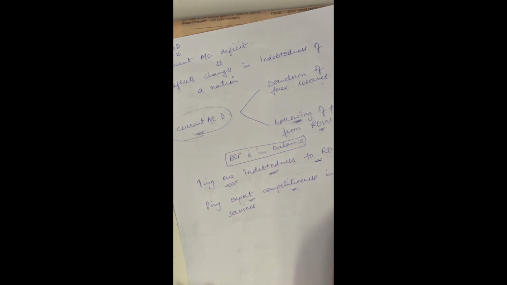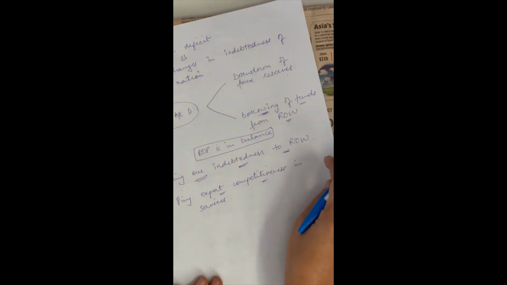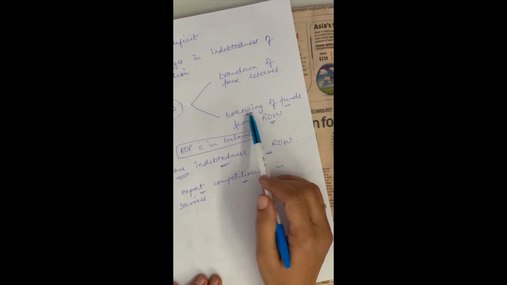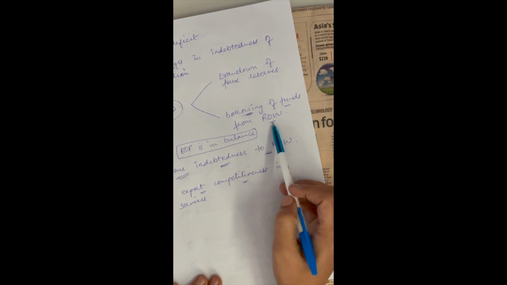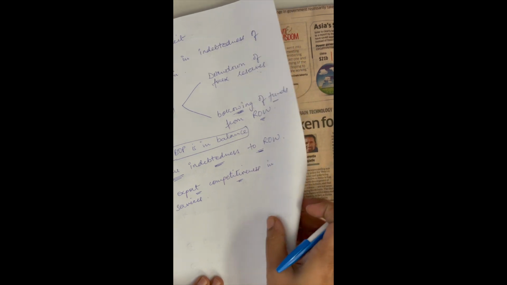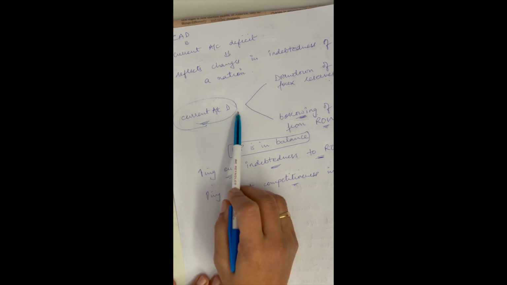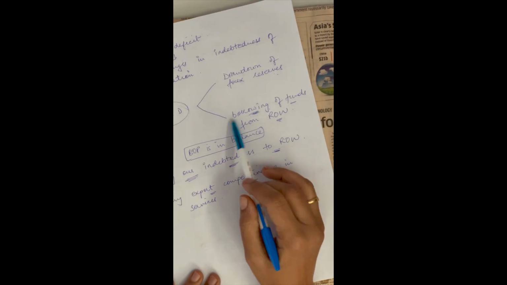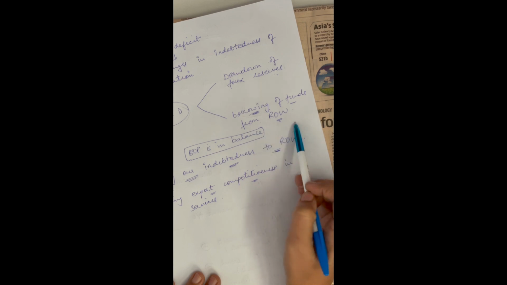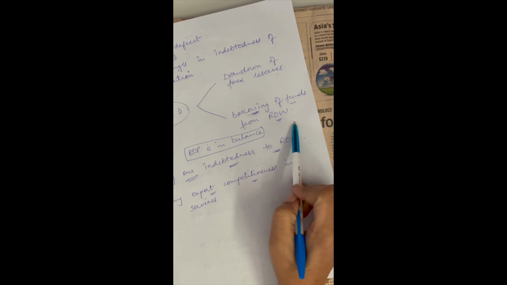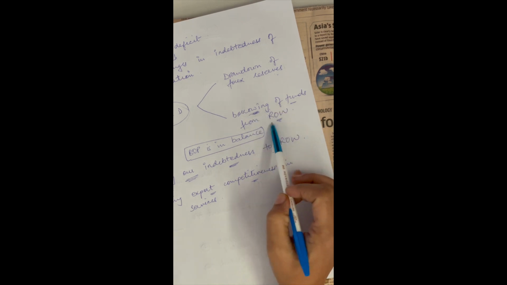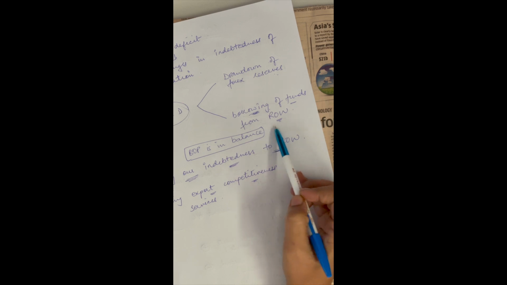The second option is that we borrow funds from the rest of the world, that's ROW, in order to finance our current account deficit. That means there is an inflow of funds on the financial account.